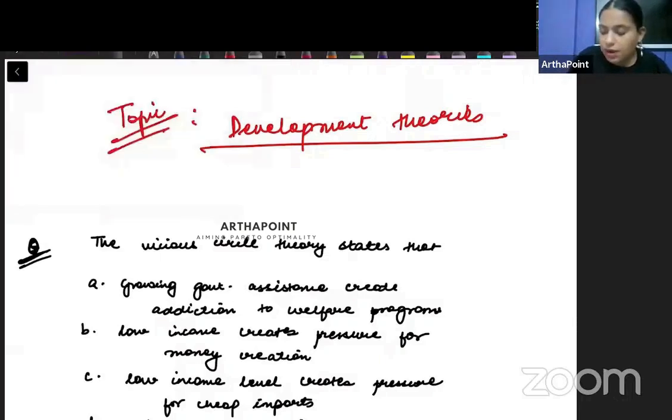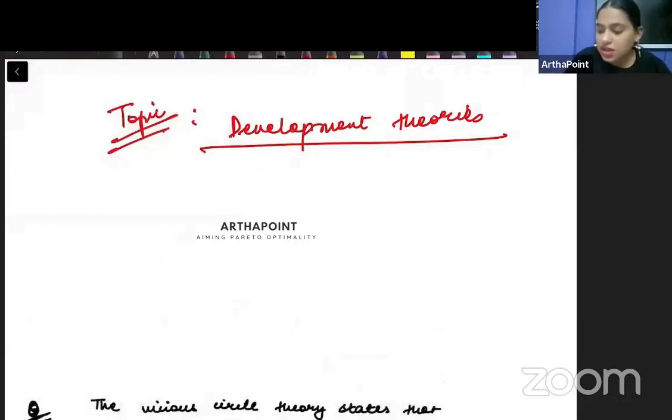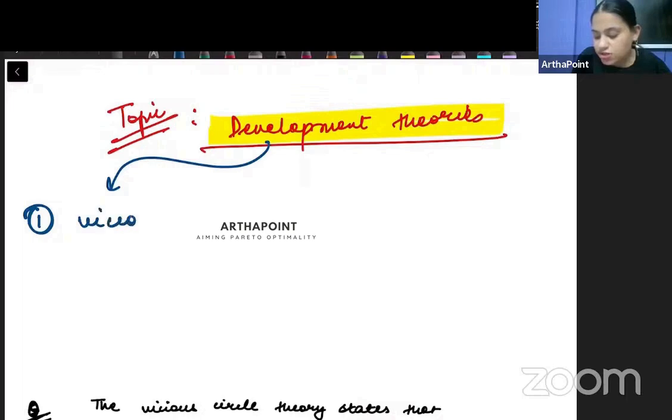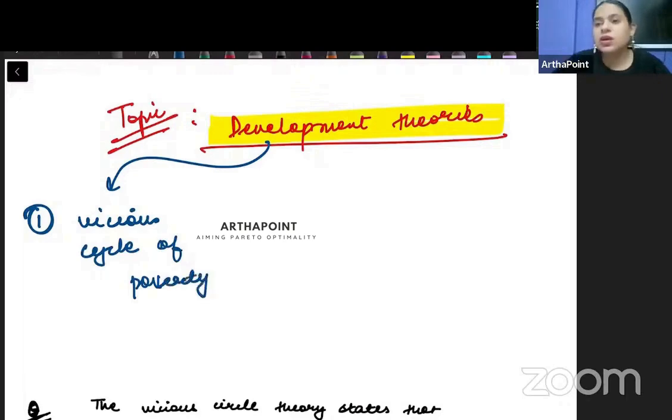So when I talk about development economics or development theories, one, you will understand what is vicious cycle of poverty. Important, right?